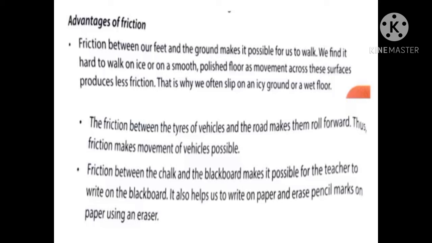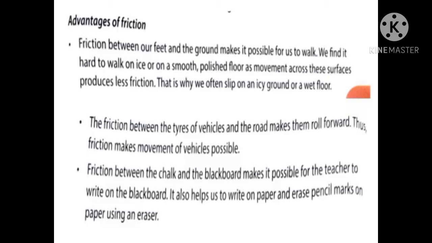Whatever I wish to write, I may not be able to write. If I am trying to write A, it may go as N, isn't it? Because we have friction between the chalk and the blackboard, I am able to write as I wish. At the same time, writing on paper with a pen or a pencil, the friction between the paper and the pencil lets us write, and even the eraser and the paper also.